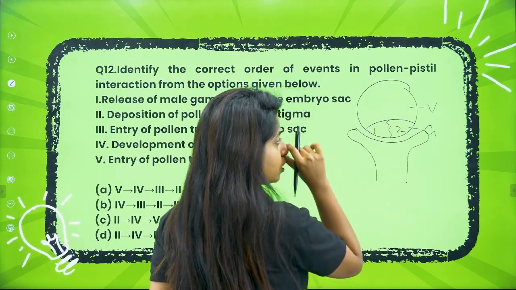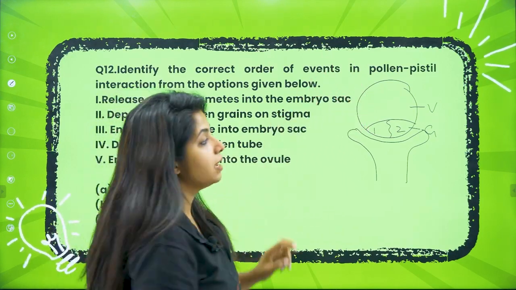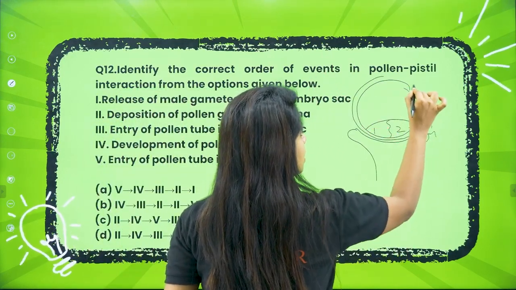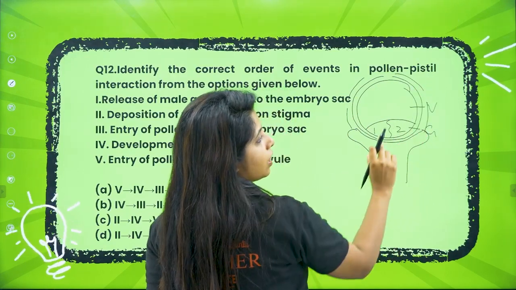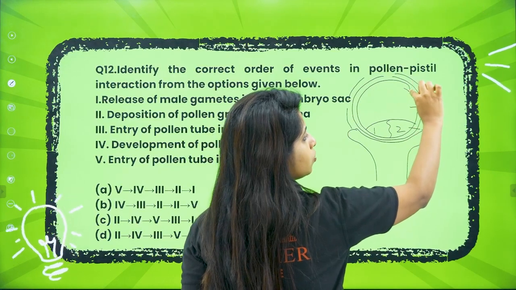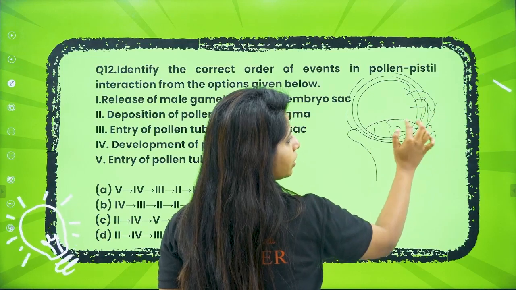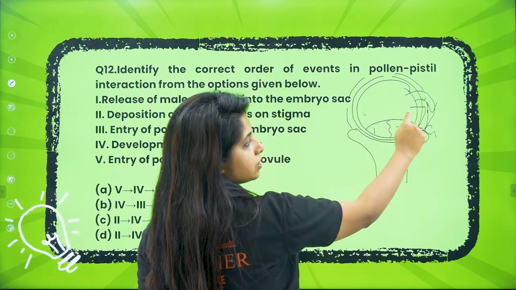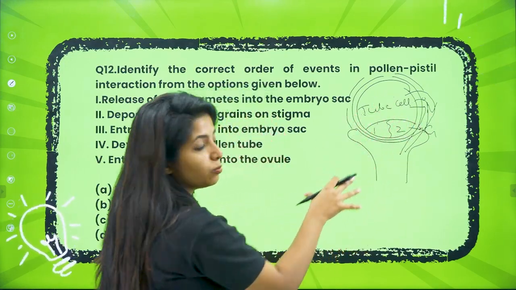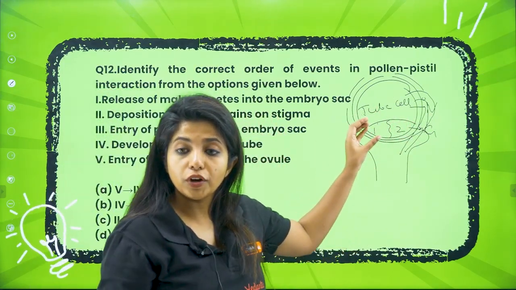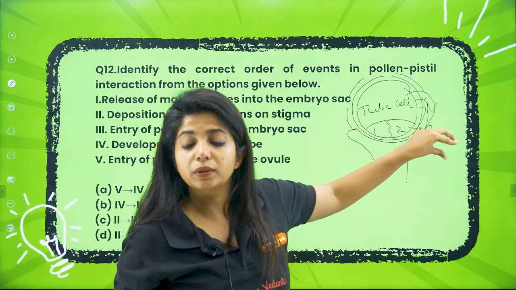And now what happens, my dear children? Remember what is there in the pollen grain? It is surrounded by 2 layers. There is a continuous layer which is known as intine and there is a discontinuous layer which is known as exine. In this discontinuous layer you see pores. From this pore, my dear children, this vegetative cell will slowly come out like this. And later it will be carrying these 2 male gametes. This vegetative cell is also known as tube cell. Why tube cell? Because this is the one that will help in the formation of the pollen tube. So this cell will slowly form the tube, and who would be coming along? It will be the male gametes.